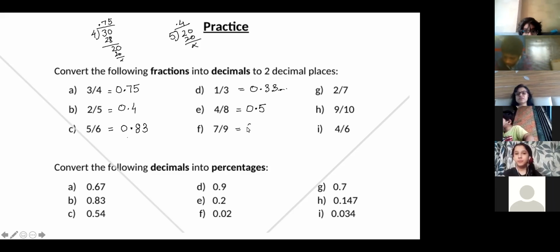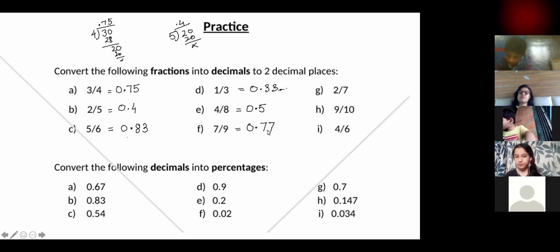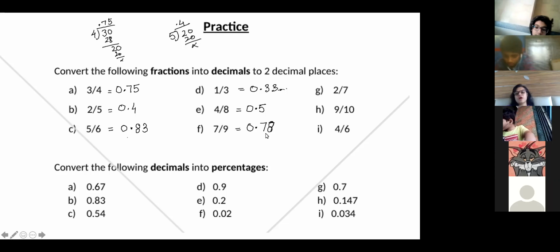7/9 is 0. 9 7s are 63. 7 came again. 7s are 63. 0.77. You will have to round off. Ma'am, we can put a bar, no? No, because they have told 2 decimal places, so you have to bring 2 decimals only. So round off, because the next digit will be 7, so the previous digit will be 0.78.